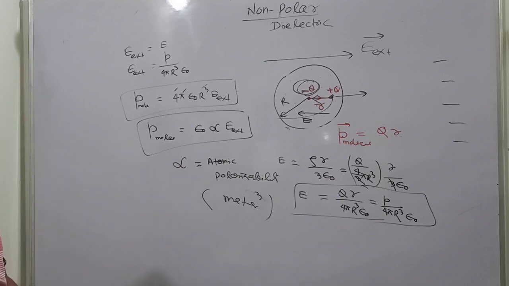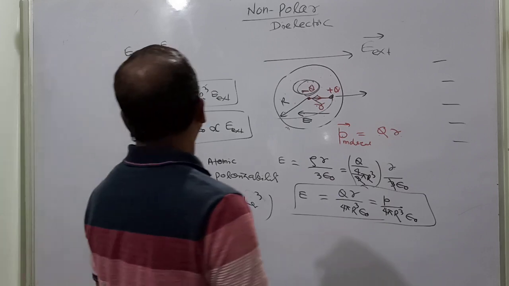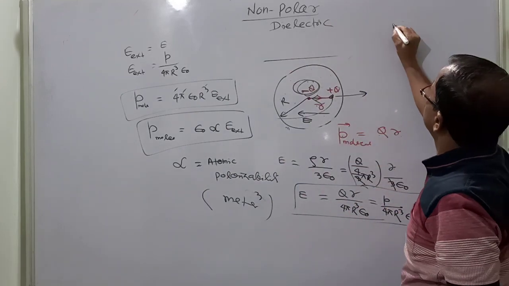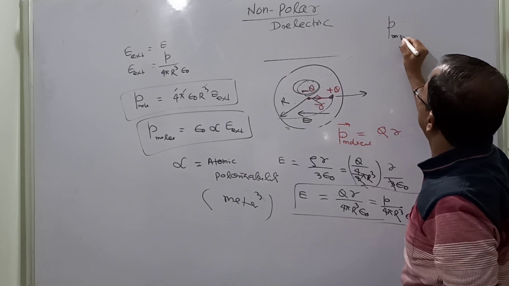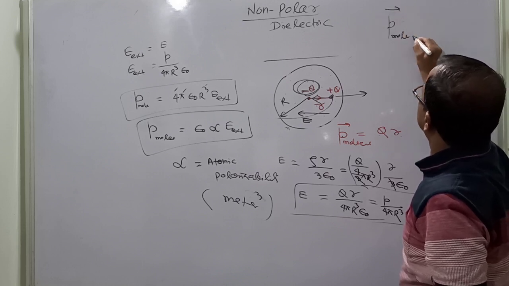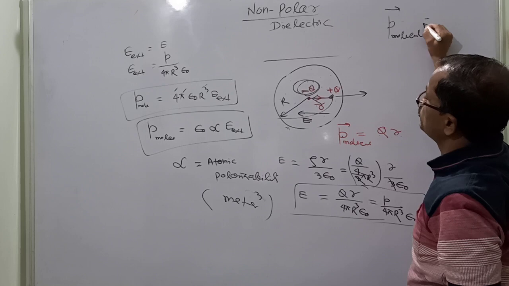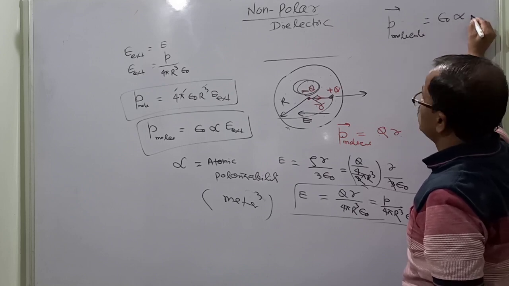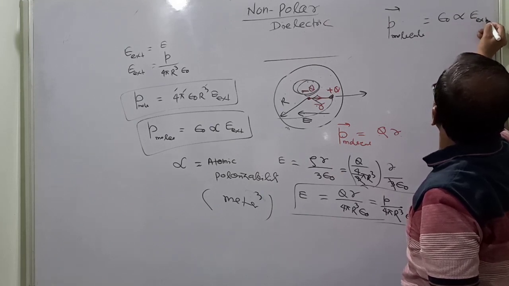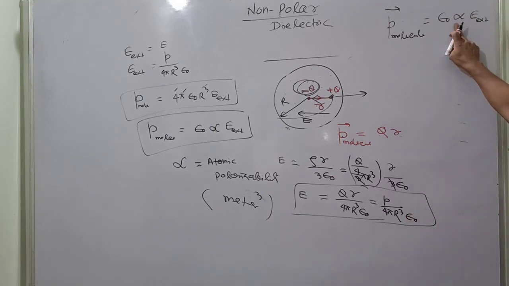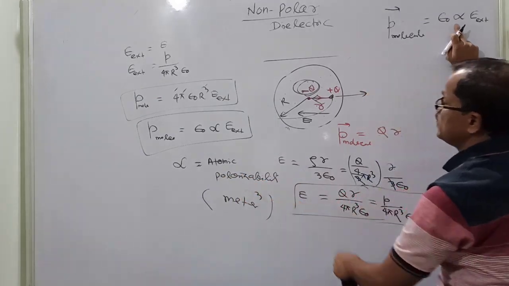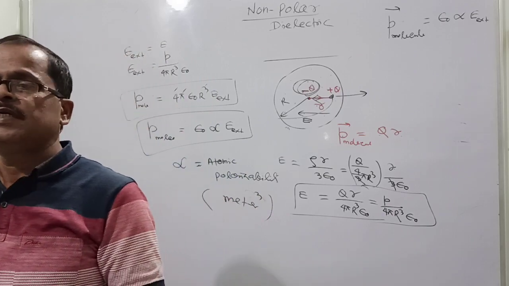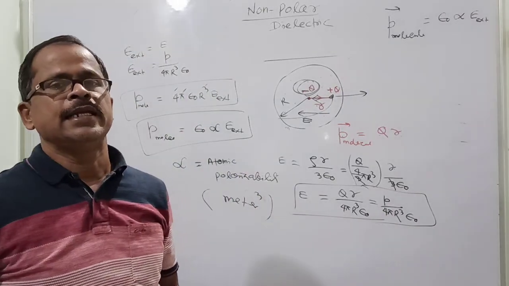This is a very important statement. Please remember. So again I am writing here that the induced dipole moment of one molecule, which is a vector quantity, molecule not mole, is equal to how much? Epsilon 0 alpha into E, the external electric field. Alpha is the atomic polarizability. This is all about the model of how an induced electric field is developed inside the non-polar dielectric.